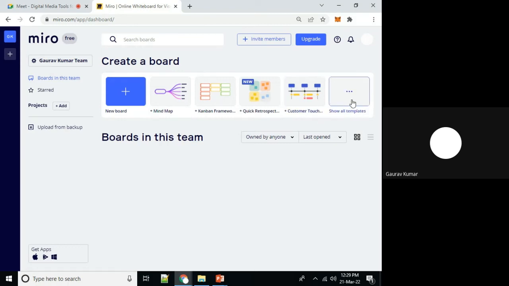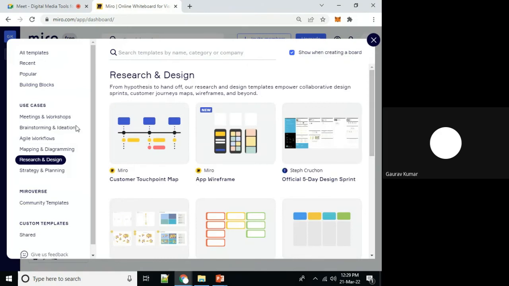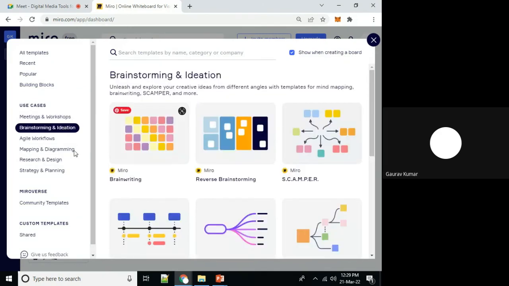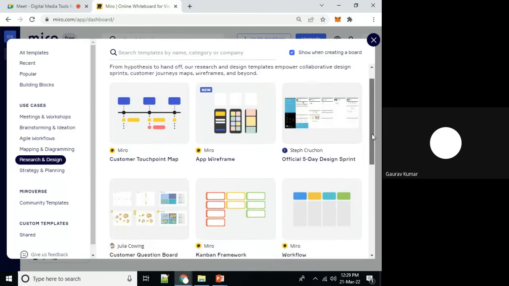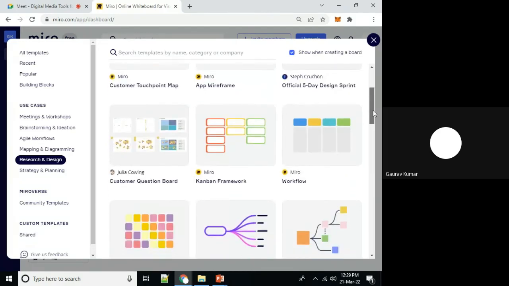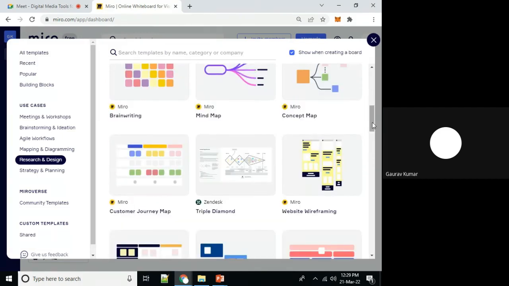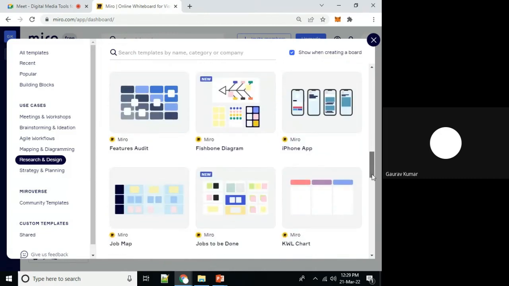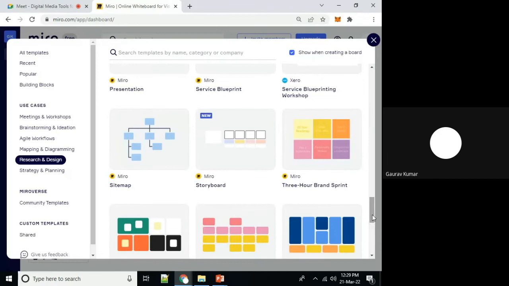Multiple templates are available. Show all templates, and you can see templates for meetings, for workshops, for brainstorming, for research and design. If we want to discuss something in the form of a flow chart or Gantt chart, or some workflow, or explain a particular concept to our students or researchers, we can use it.